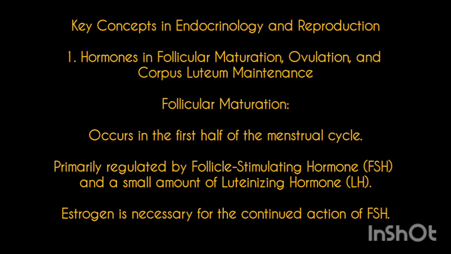1. Hormones in follicular maturation, ovulation, and corpus luteum maintenance. Follicular maturation occurs in the first half of the menstrual cycle, primarily regulated by follicle-stimulating hormone (FSH) and a small amount of luteinizing hormone (LH). Estrogen is necessary for the continued action of FSH.